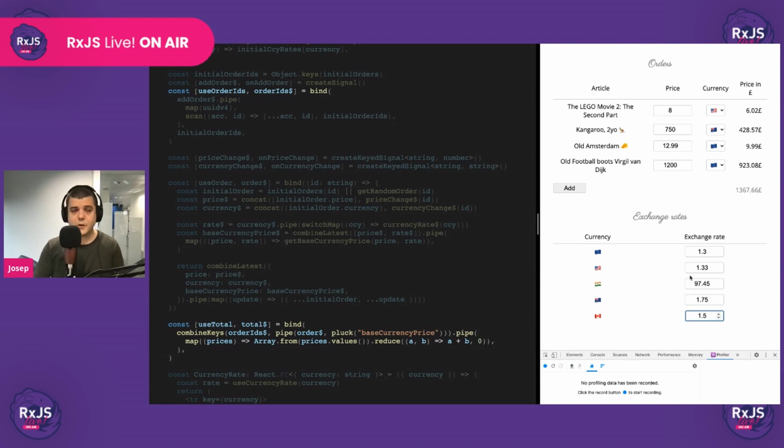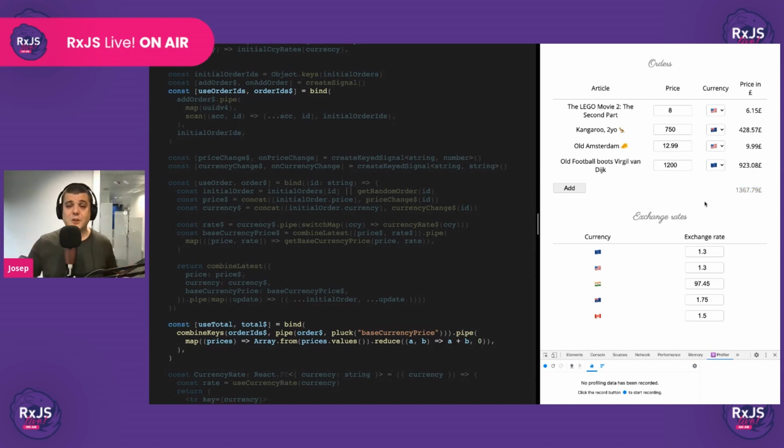Let's see what happens when we update a currency that is not being used anywhere. Nothing is being updated. No React re-renders are happening anywhere. In fact, something that is kind of interesting is that if two currencies have the exact same price and we change this one to this one, this is not being re-rendered because its value didn't change, right? Because the exchange rate of that order line keeps being the same. So we didn't trigger a re-render here, which is pretty interesting.